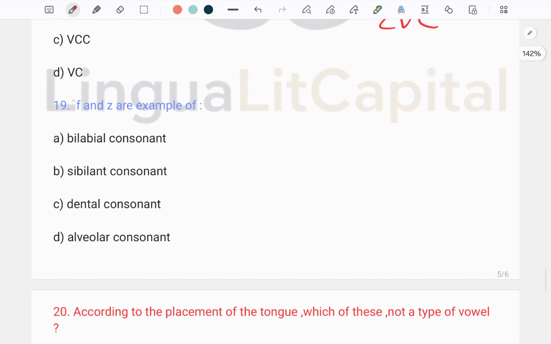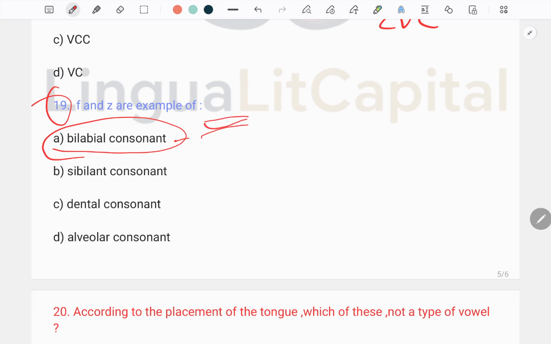The next, question number 19: f and j are examples of bilabial consonant, sibilant consonant, dental consonant, or alveolar consonant. Bilabial consonants are produced using both lips, the upper lip and the lower lip, like p.